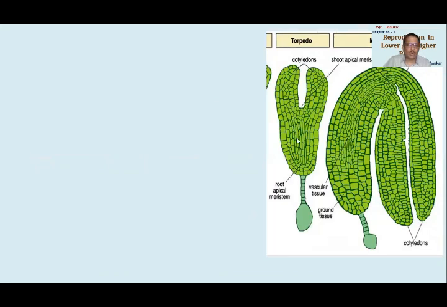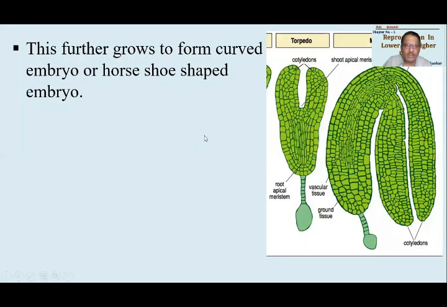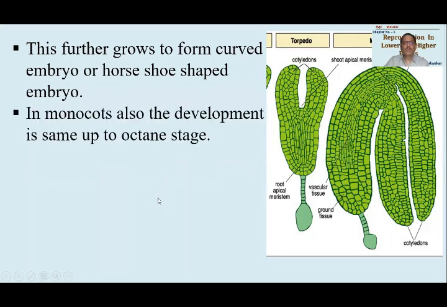ये था पुराना cordate shape जो था, उसको देखो अभी division बहुत ज़्यादा हो गया. So it will form this bifurcated structure. This bifurcated structure will be responsible for formation of the horseshoe-shaped embryo. तो देखो ये पूरा का पूरा turn हो जाएगा and it will form 2 cotyledons. It will be clear now. यहाँ पे जो base है इससे radicle और plumule बनने वाला था और यहाँ पे जो है उसमें hypocotyl बनने वाला था. ठीक है.